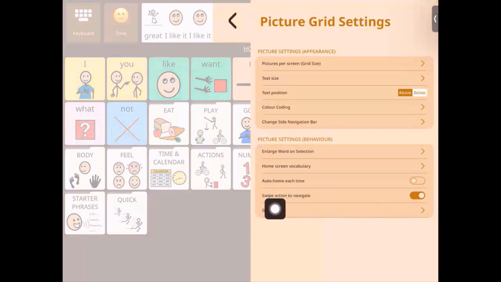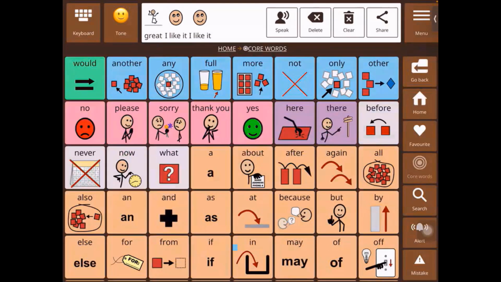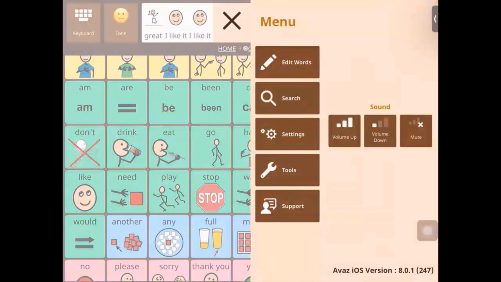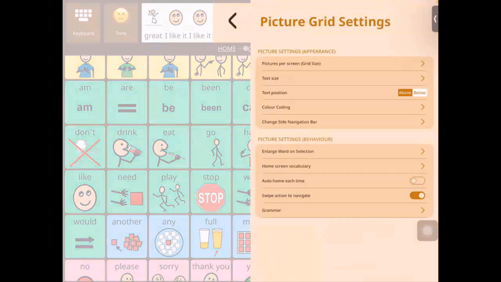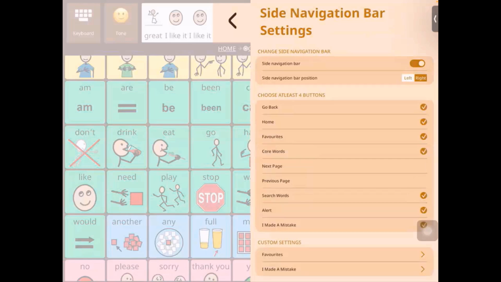Now, the next feature that we have is the swipe action to navigate. So this is a feature helpful for those with fine motor difficulties. So swiping is the capacity to be able to scroll and move through the different screens, right? Now, if scrolling or swiping is difficult, then you can turn that feature off. And then what would happen is in the navigation bar, you will have to turn on here the next page and the previous page buttons, or the up and down buttons.